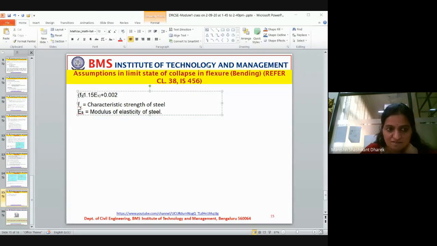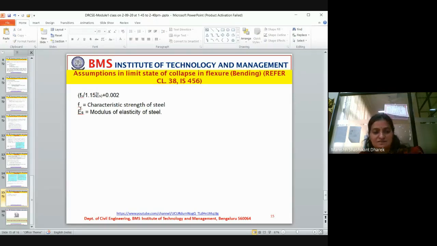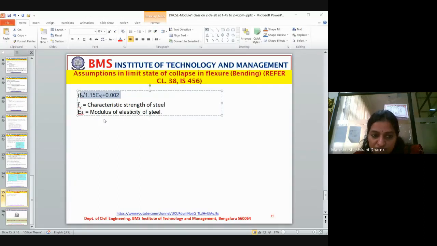This is fy divided by 1.15, Es is the modulus of elasticity, plus 0.002. In design, nowhere will you find an orphan number.